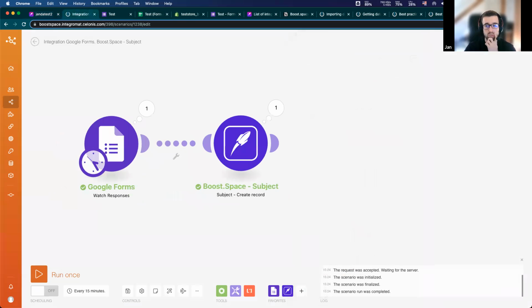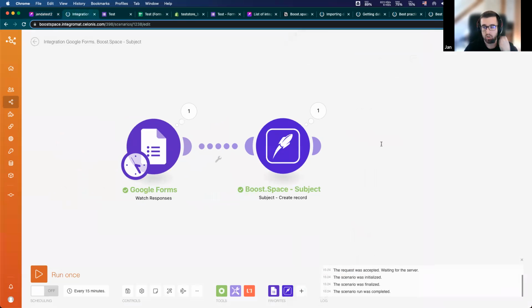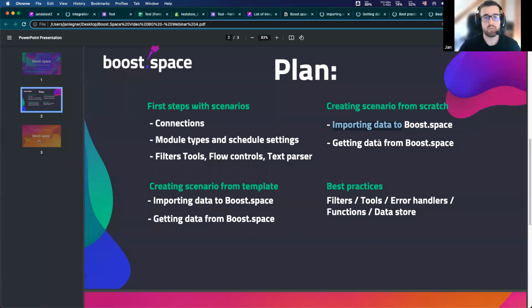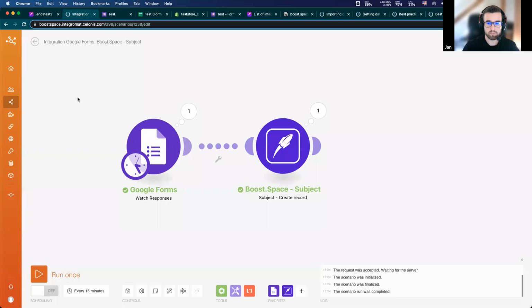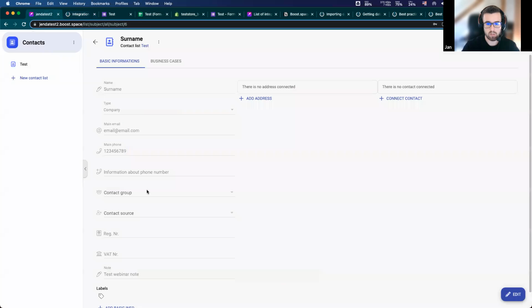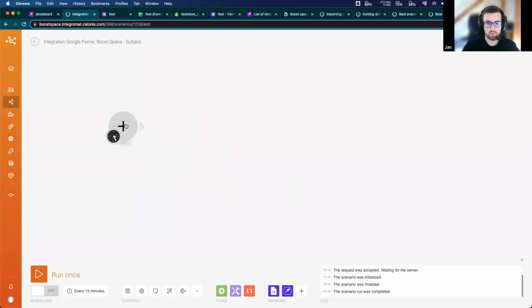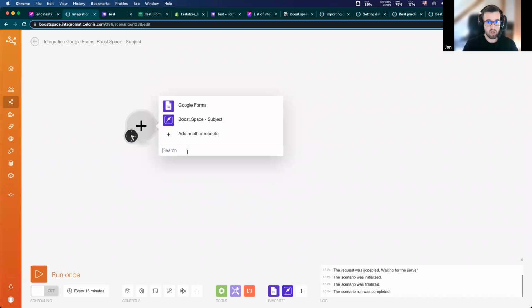And now we want to get data from BoostSpace and import it somewhere else, for example, this Shopify store. So I will just delete it and start from the beginning. I want to receive data when, for example, a product is created.